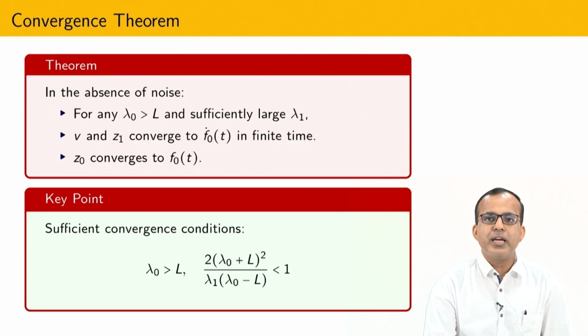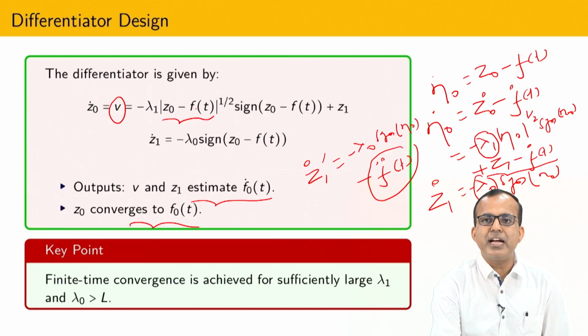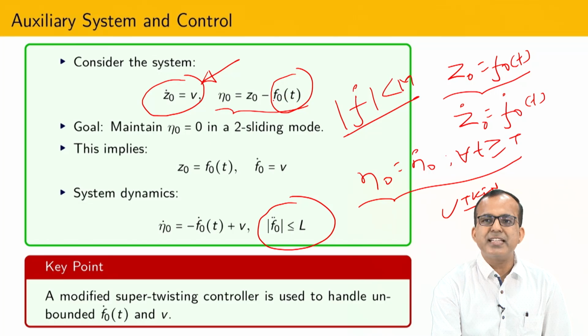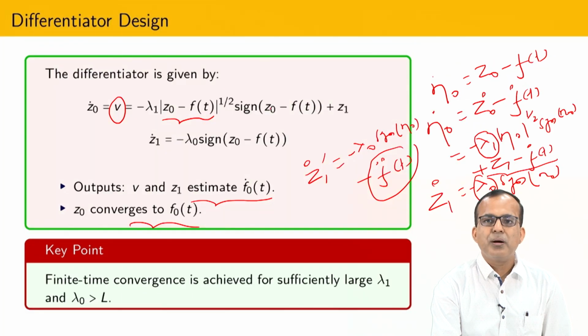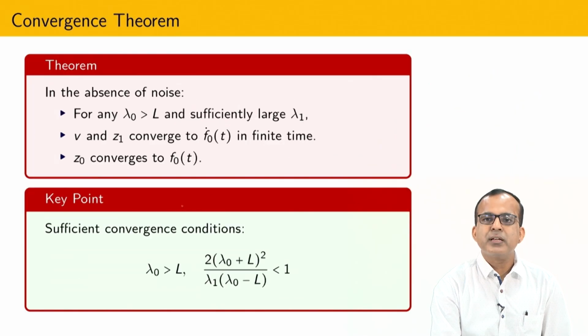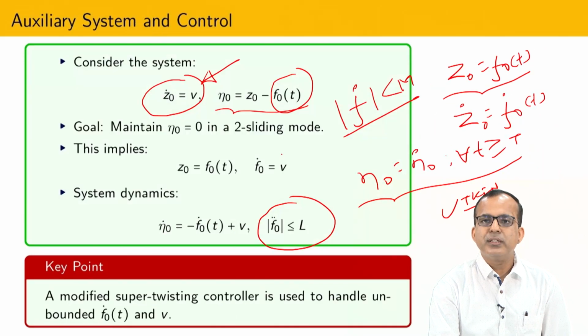Okay. So, it is possible to show that in the absence of noise, I am assuming that whatever signal I am going to apply here, f(t), is noise free. Okay. So, that is the exact signal f0, but in that particular case, if I am able to design the gains like this, then I can prove that basically z0 equal to f0(t).